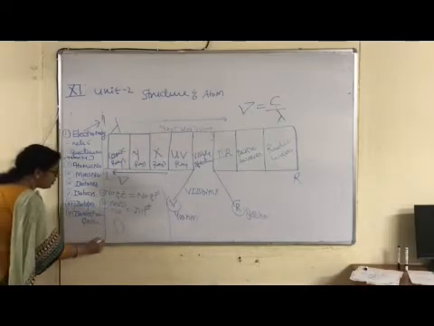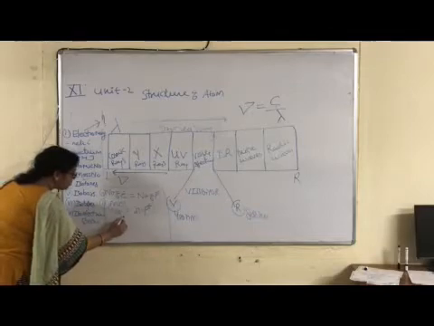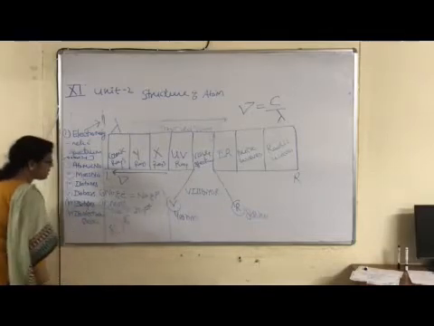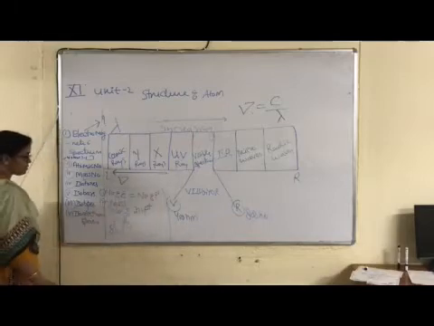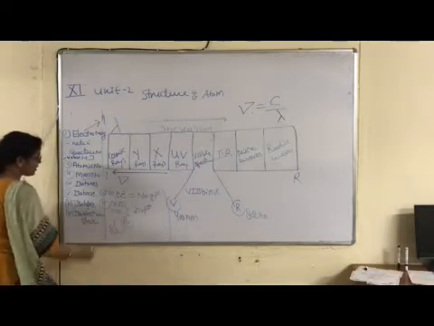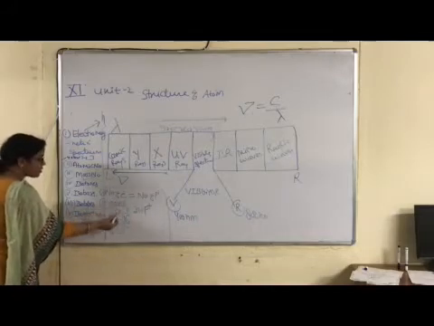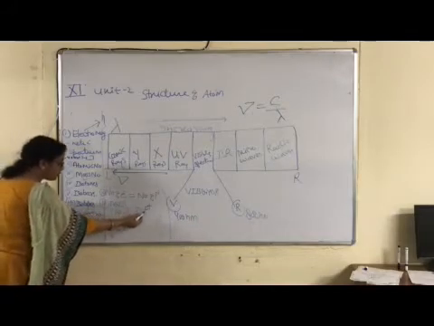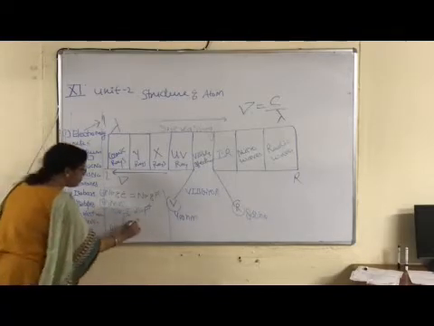Oxygen, symbol is O. The left hand side number denotes atomic number, and the right hand side number denotes mass number. So what is the atomic mass of oxygen? 16. Now calculate the number of neutrons, because atomic mass or mass number is the sum of the number of neutrons and protons. So how many neutrons are present in this oxygen?